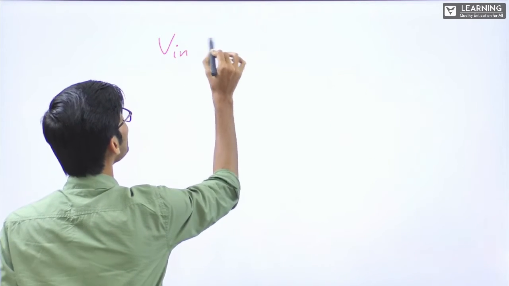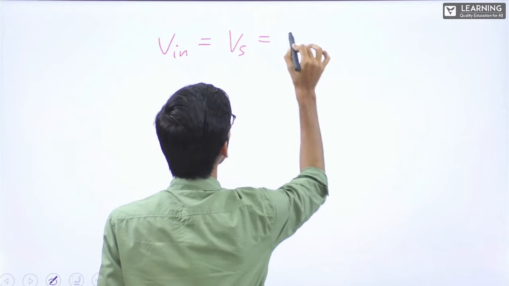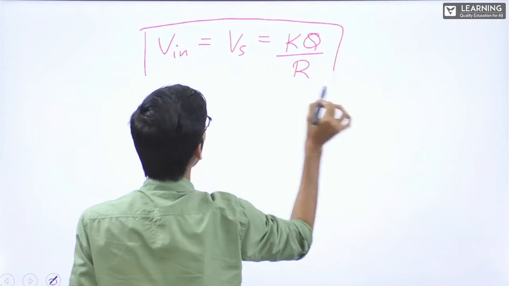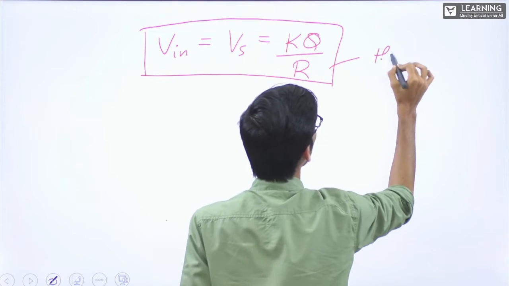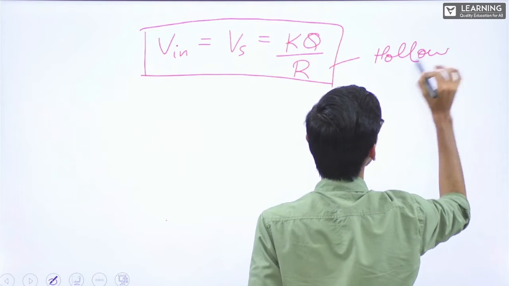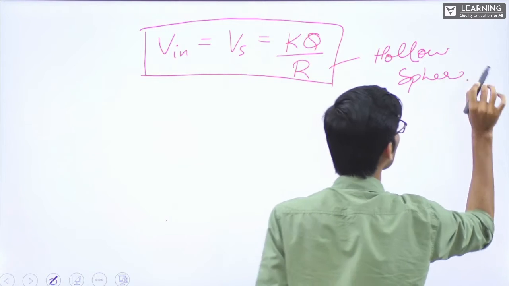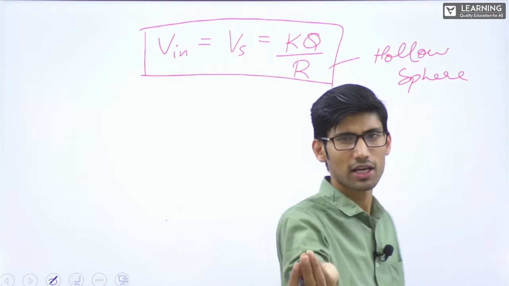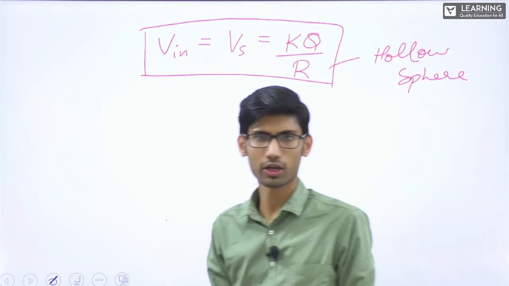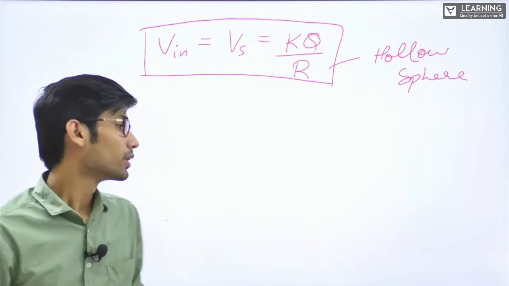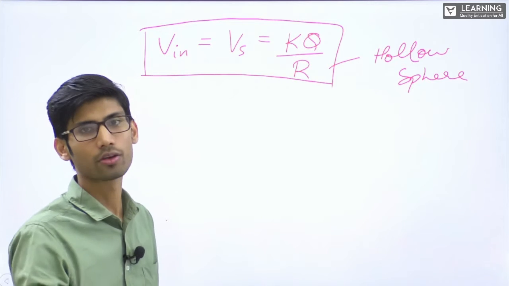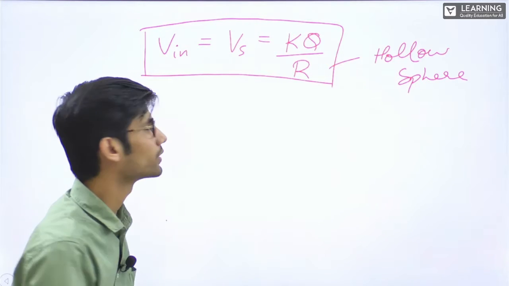So you can write V inside is equal to Vs is equal to Kq by capital R. This is for hollow sphere. Clear? For outside, it seems like charge is kept at the center, Kq by small r. For inside, whatever potential is there at the surface, Kq by capital R. At the surface, Kq by capital R. Alright, easy?